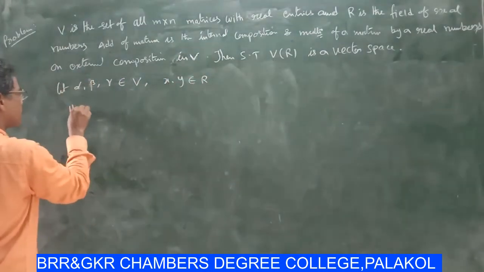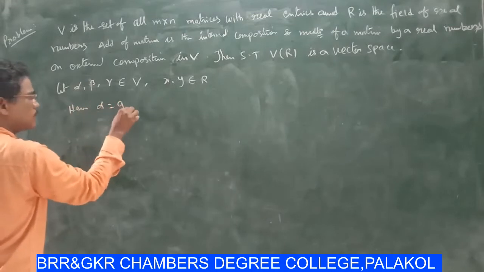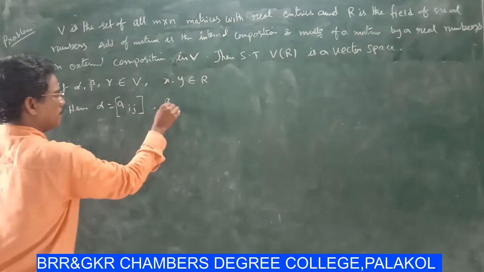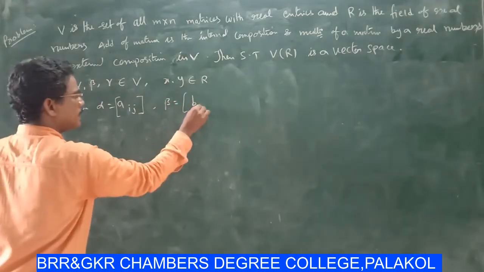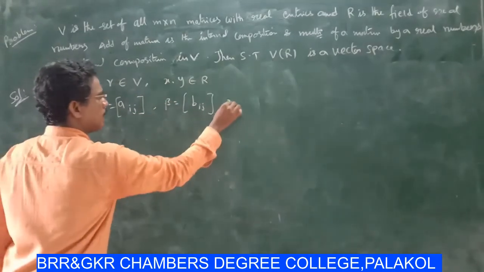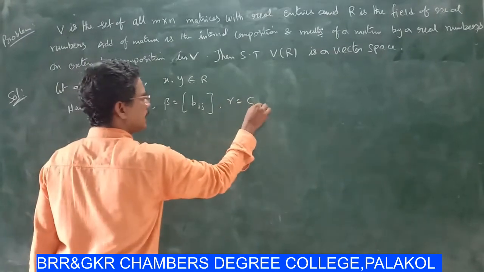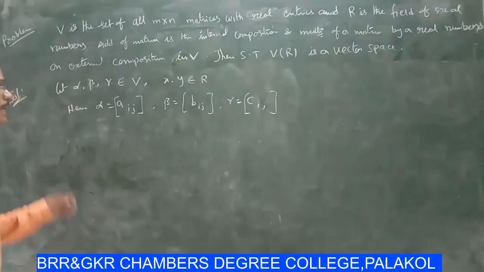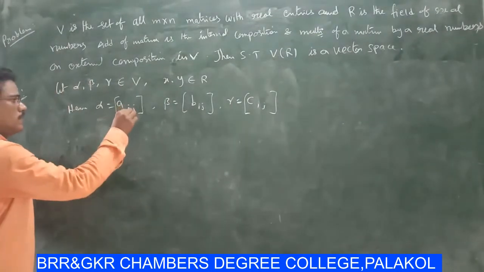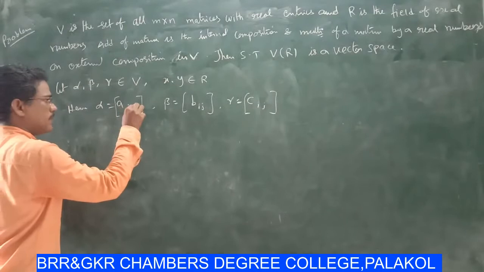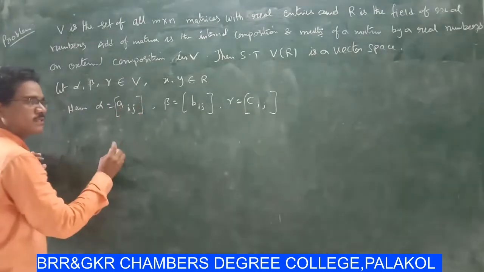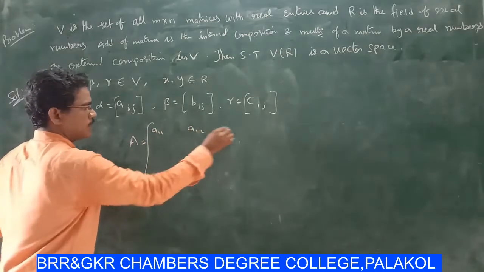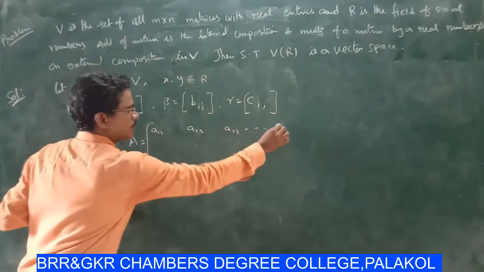Here alpha equal to Aij, beta equal to Bij and gamma equal to Cij. Here i and j define the place value. Suppose A is equal to a11, a12, a13 and so on,